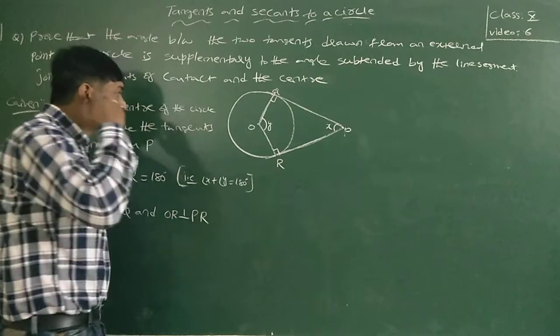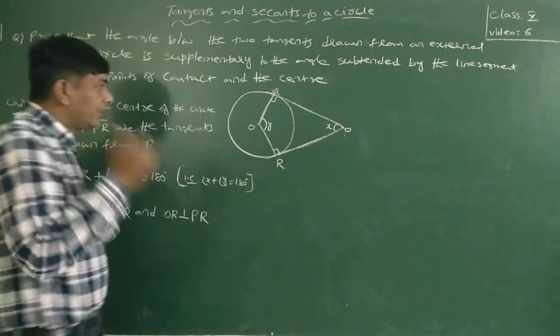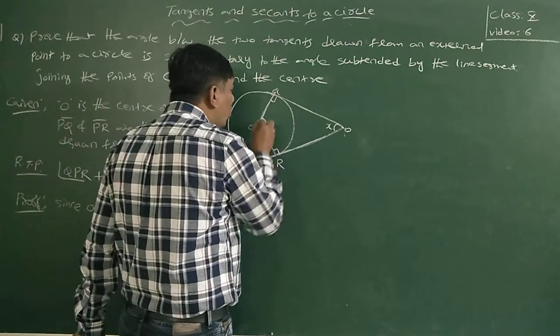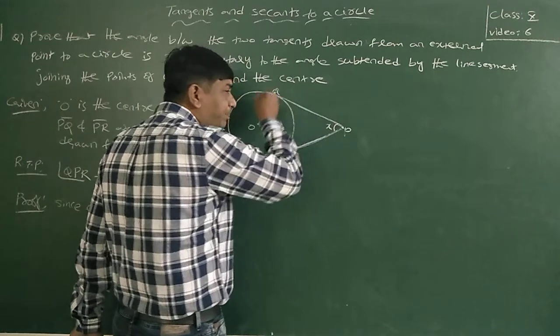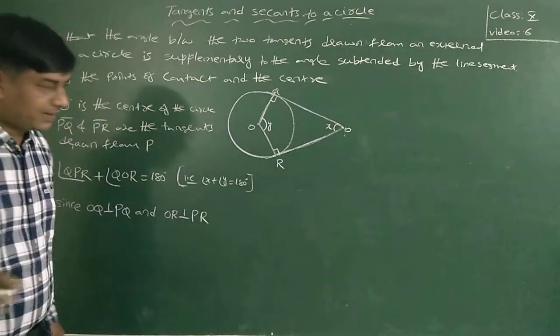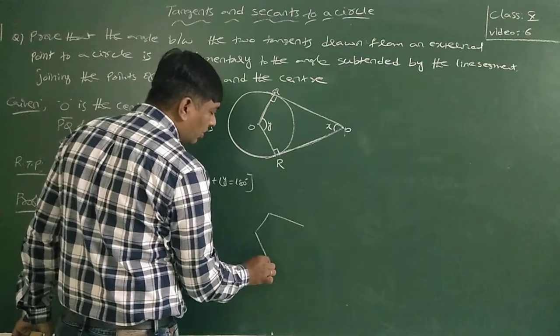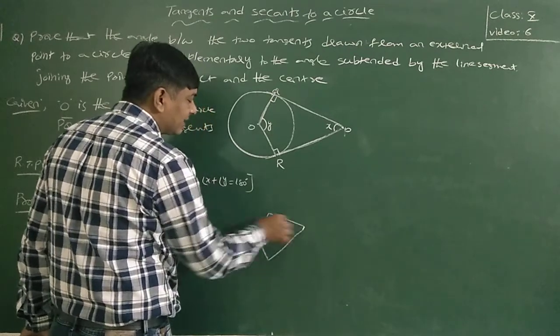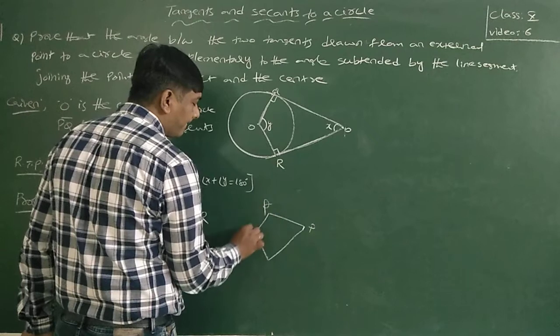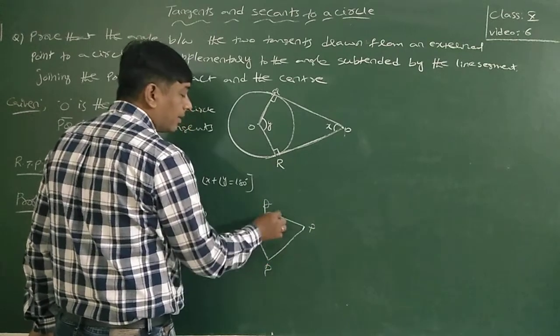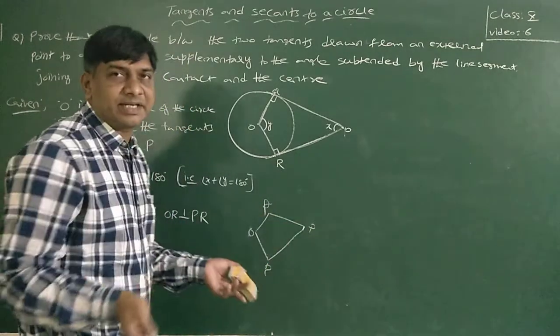Now, one more thing is here. PQOR, is it a simple closed figure? Yes, because it is not intersecting itself.